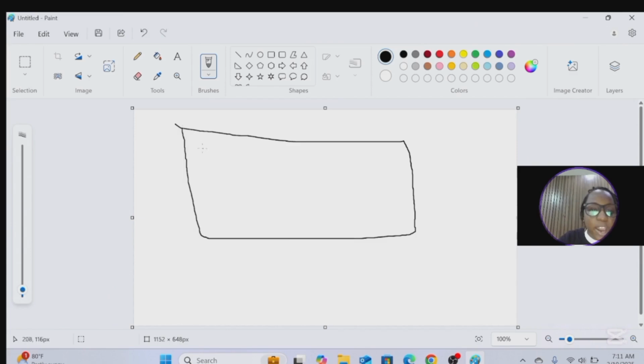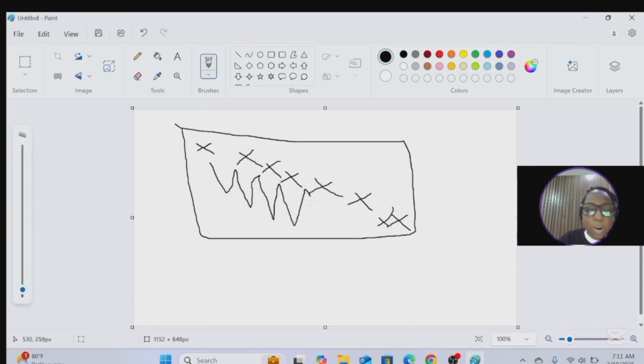So this is where I am. This is where I'm going to. The map shows me the number of steps I need to take to reach where I'm going to. So I take step 1, step 2, step 3, step 4, step 5, step 6, step 7 till I get to where I'm going to.